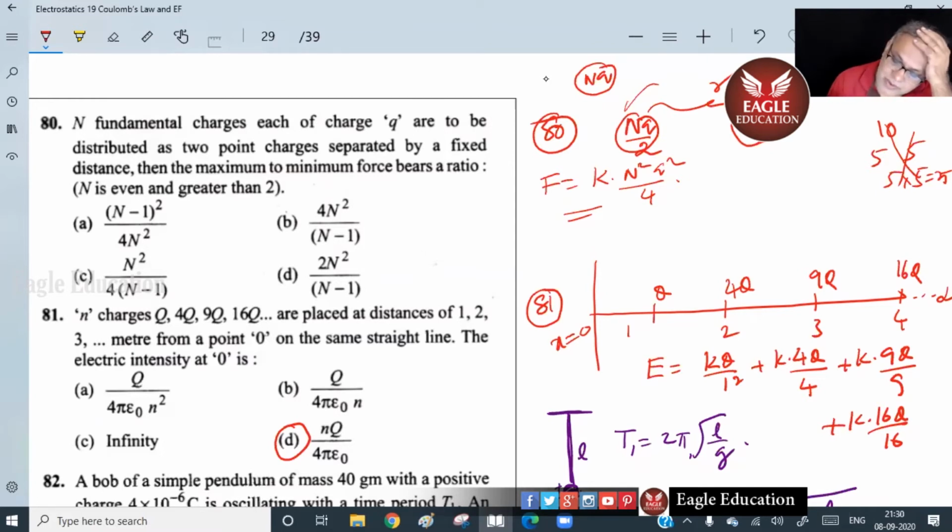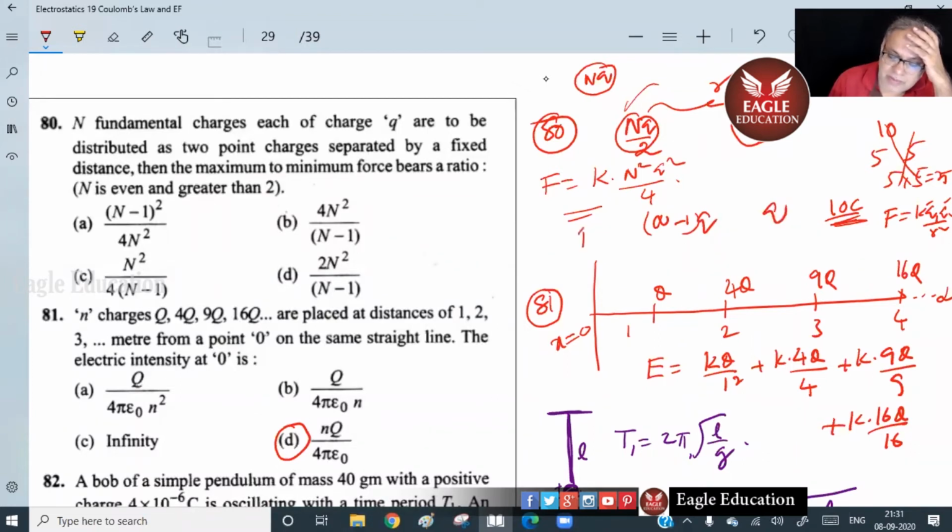Okay, this 10 coulombs only is there, for example, total charge. The product is becoming minimum when? Why the product? Because force is K, Q1, Q2 by R square. R is constant, only product you should decide. So out of 10 coulombs, if you have 5 and 5, 25. 7 and 3, 21. 8 and 2, 16. 9 and 1, 9. That means I should divide it into what? N minus 1 into Q and Q.